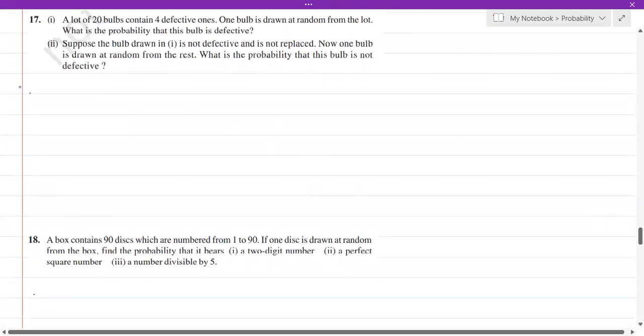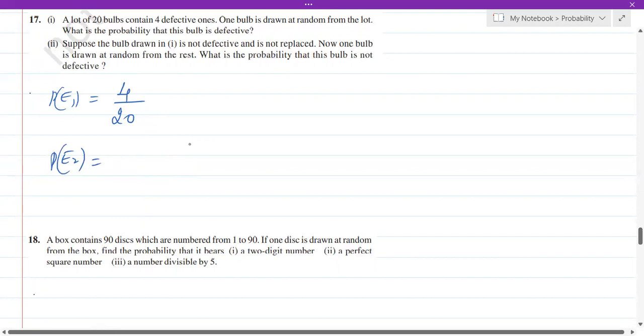A lot of 20 bulbs contain 4 defective. So in 20 bulbs, there are 4 defective. One bulb is drawn at random from the lot. What is the probability that the bulb is defective? Okay. So P of E1, the probability of being defective: totally there are 20 bulbs, in which how many are defective? 4. So it will be 4 by 20. Coming to the next one, not defective and it is not replaced.